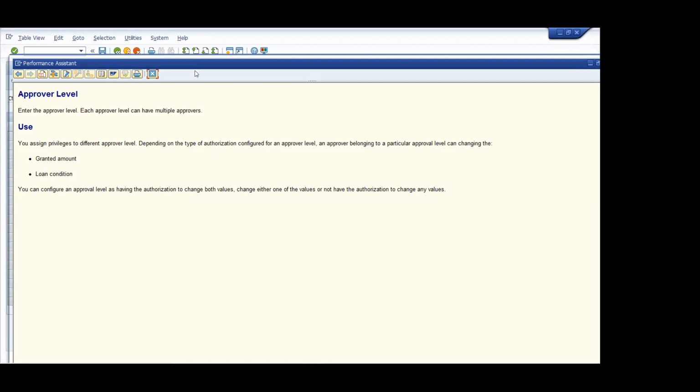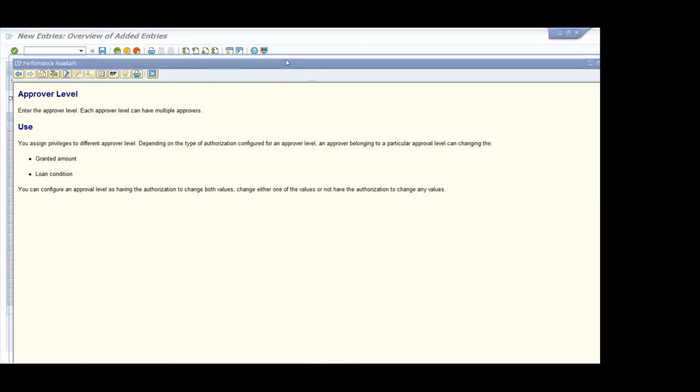Suppose you applied for a 10 lakhs loan, but your approving authority, depending upon your salary, decided that it can't be more than 8 lakhs for your eligibility criteria. In that case they can change the value.